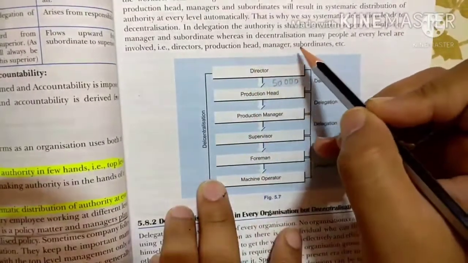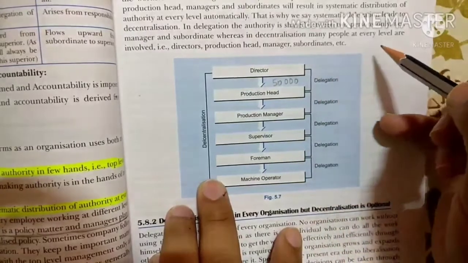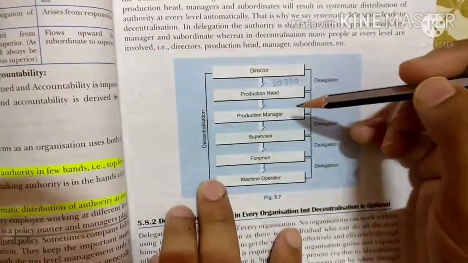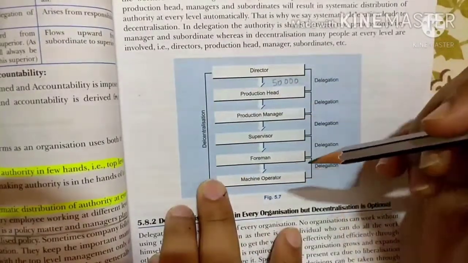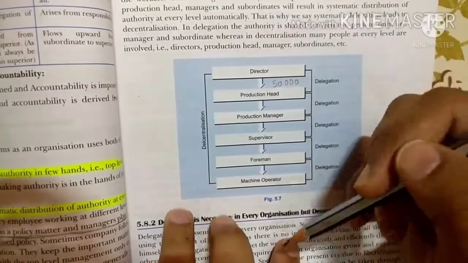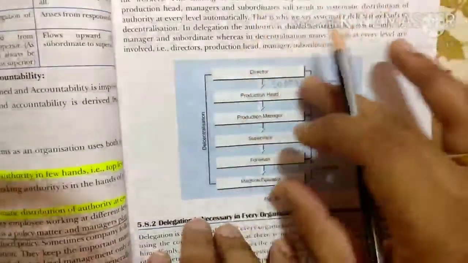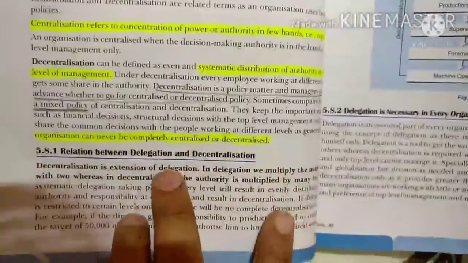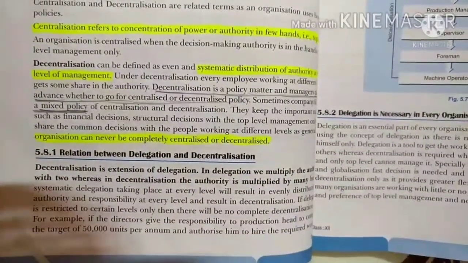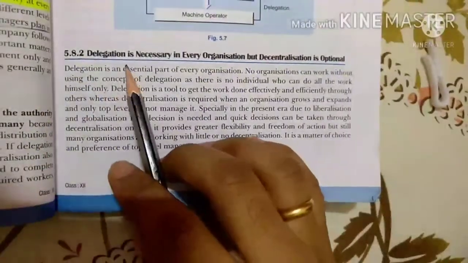Whereas in decentralization, many people at every level are involved. Director, production head, production manager, subordinates, foreman, machine operators, and many more. Okay, that is called the relation between delegation and decentralization. So now students, the next topic is coming.